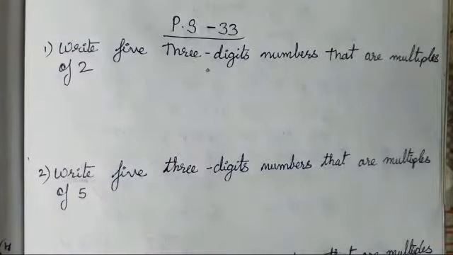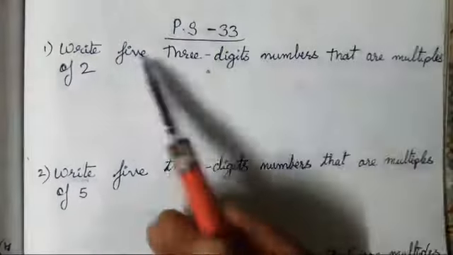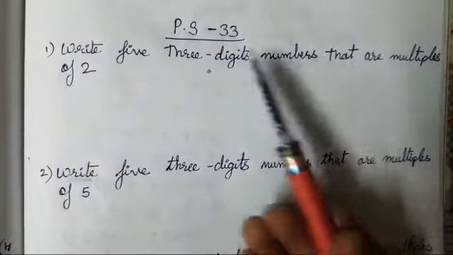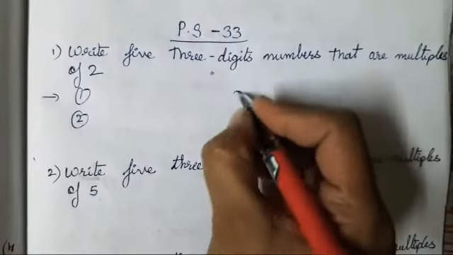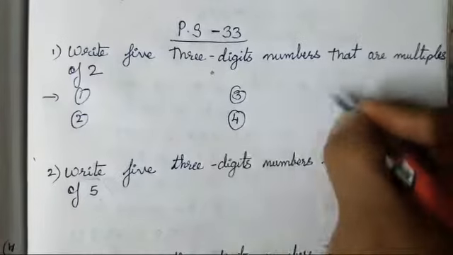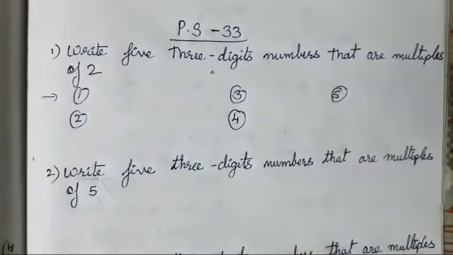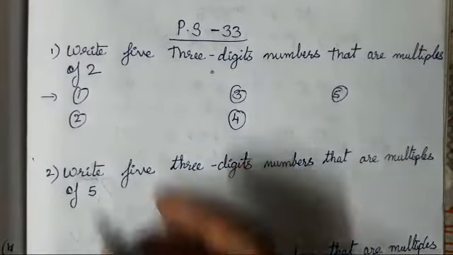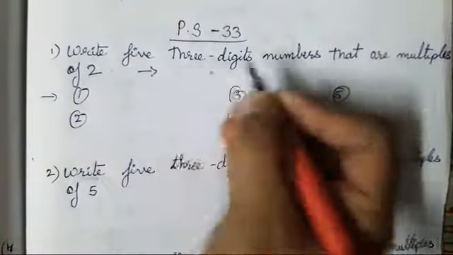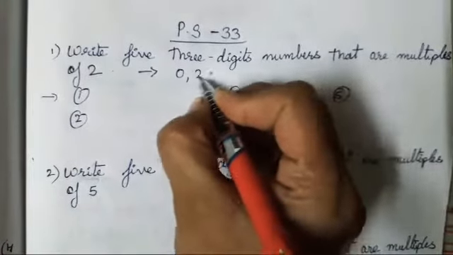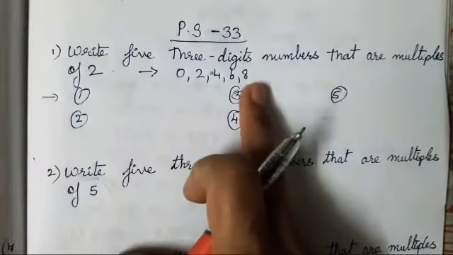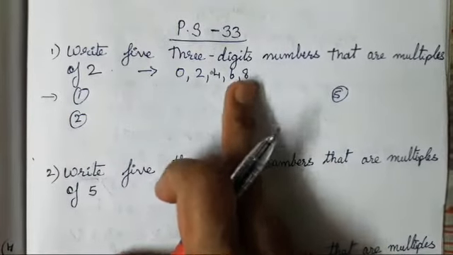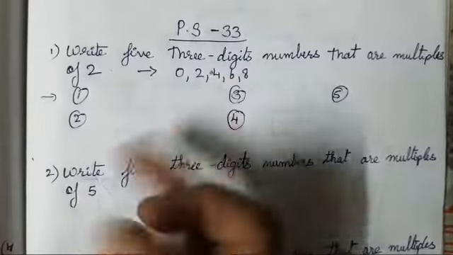Now let's move on to practice set number 33. Write 5 3-digit numbers that are multiples of 2. Okay, so how many numbers do you all have to write? You all have to write 5 3-digit numbers. Any numbers you all can write, but what is the test of divisibility for 2? That in the units place, these digits should come. Okay, so you all have to find numbers with these digits in the units place.